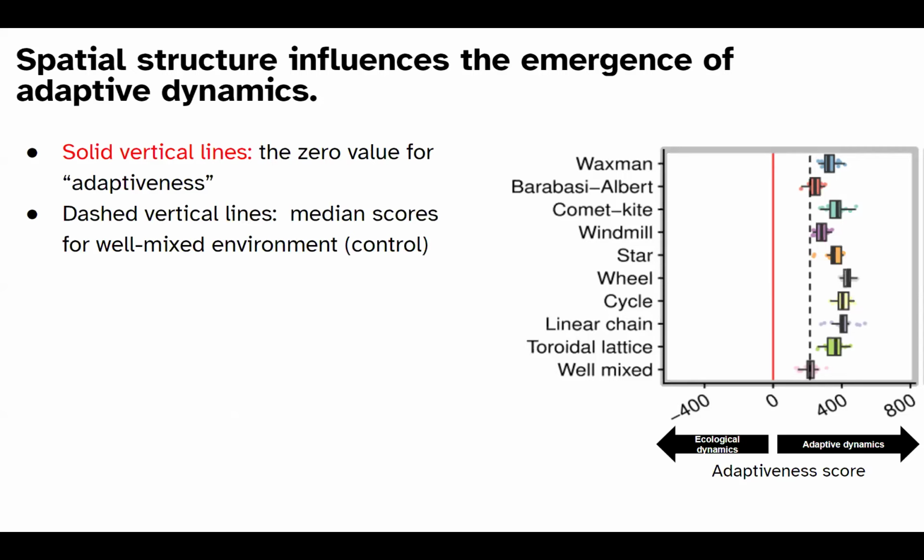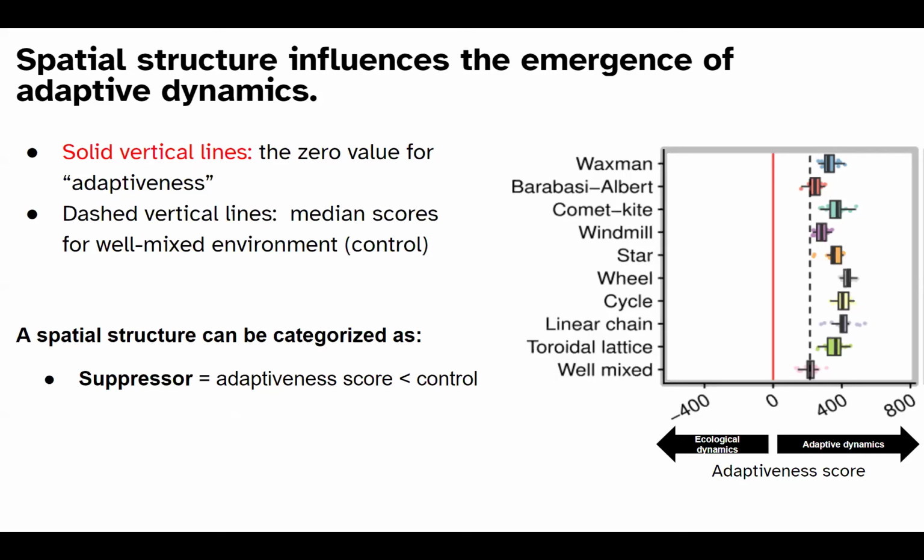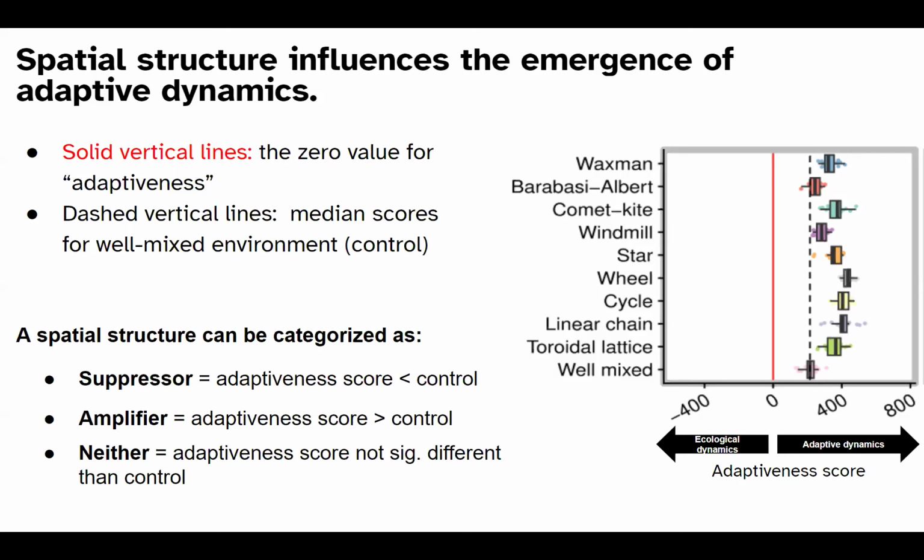You also see a dashed vertical line, which is our median score for the well-mixed. We use this to categorize each of the spatial structures as to whether they were suppressors of adaptive dynamics. So if that score was less than the well-mixed, it was considered a suppressor. If it was an amplifier of adaptive dynamics, that adaptiveness score was greater than the well-mixed. And if there was no statistical significance, then it was considered neither. So for this example, we see that the spatial structures here behave more like amplifiers relative to that control.